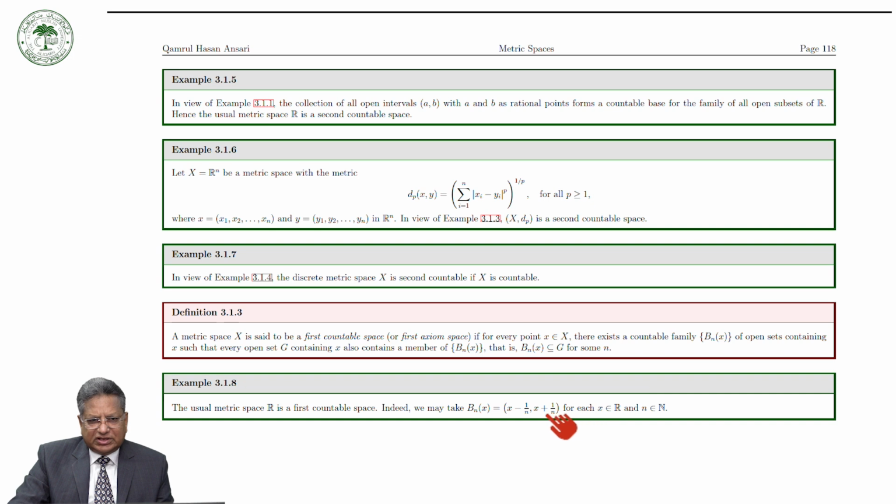So for each x, this is a countable family of open sets containing x, such that every open set containing x also contains this open interval, and therefore R is a first countable space.